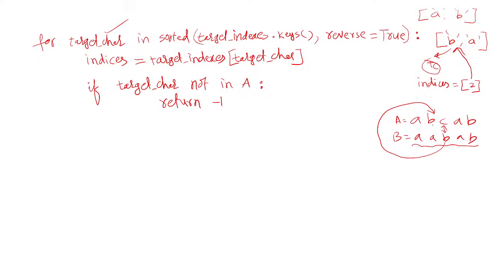Then only it is possible to replace C with this letter B. If you observe C, these are the two characters that need to be replaced. These two are already present in A. Then only we'll say conversion is possible. That is what we are checking here. So we got this indices list. Then we are checking whether this B is already present in A or not. If not present, then we return A. So if the condition is false, it means it is present.